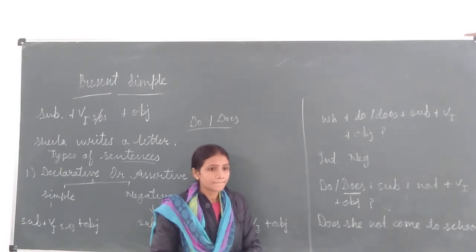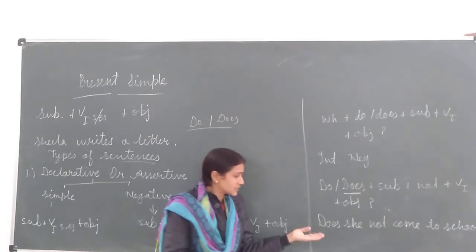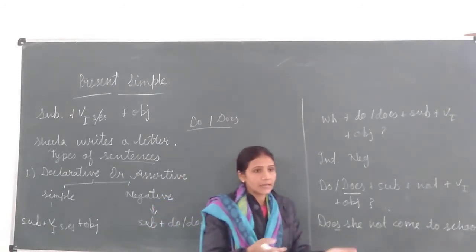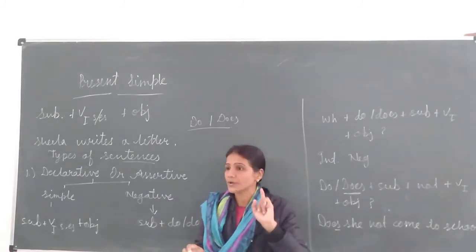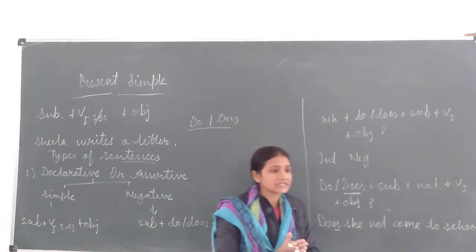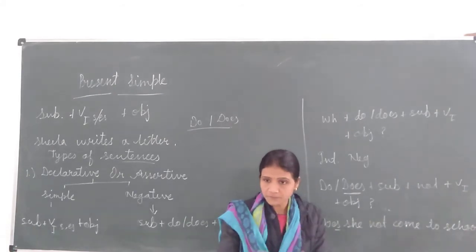Rajyavardhan? Yes, because already we have used does, and in does this es already we have used. It means one time only we will use s or es after the first form of the verb. If we are using do or does in a sentence, it means main verb's first form will be used.